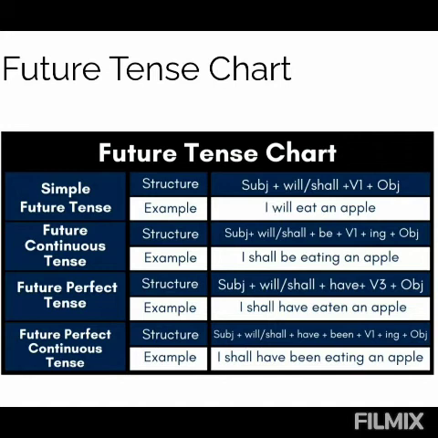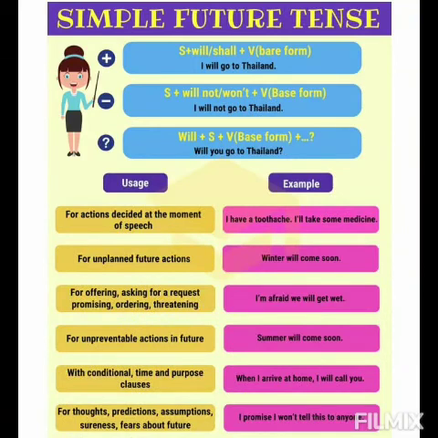Future perfect tense. The rule is subject plus will or shall plus have plus verb third form plus object. I shall have eaten an apple. Future perfect continuous tense rule: subject plus will or shall plus have plus been plus verb first form plus ing plus object. Example, I shall have been eating an apple. Now see, where do we use these tenses?